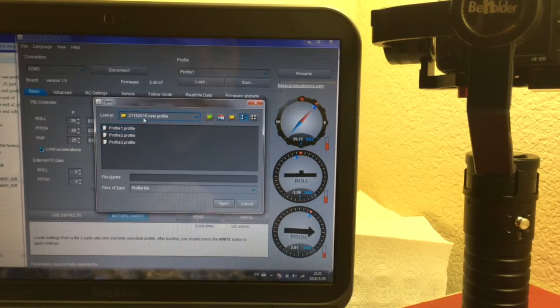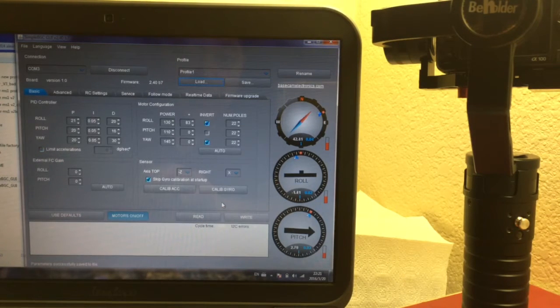Then, 2016 February 11 we got a factory new profile. So we're loading to, you can see here, profile 1.profile. Click here and open. Okay, now all the profile go into our gimbal. After loading, we write it first.